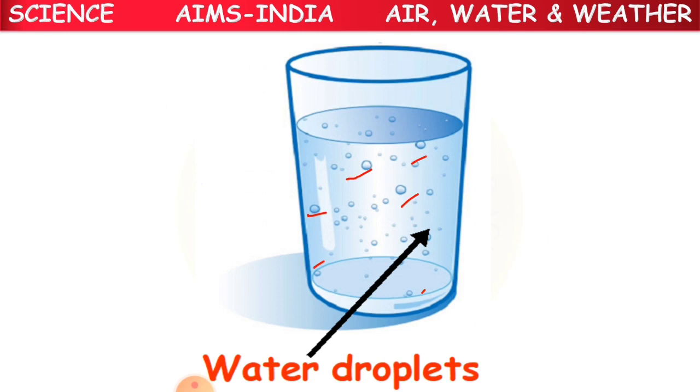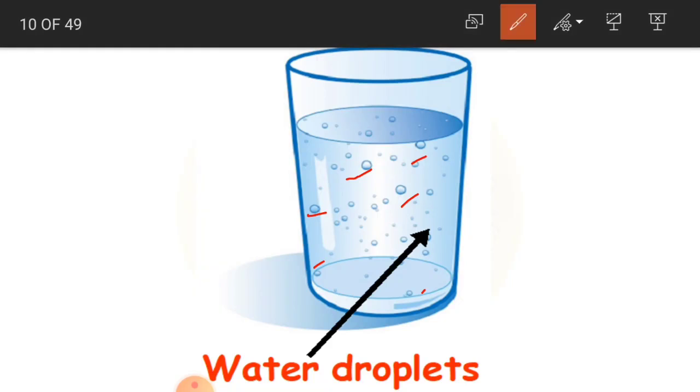After some time, you can see some small water drops, as you can see here in the picture, on the outer surface of the glass. It is not inside, it is outside children. So this is called condensation.